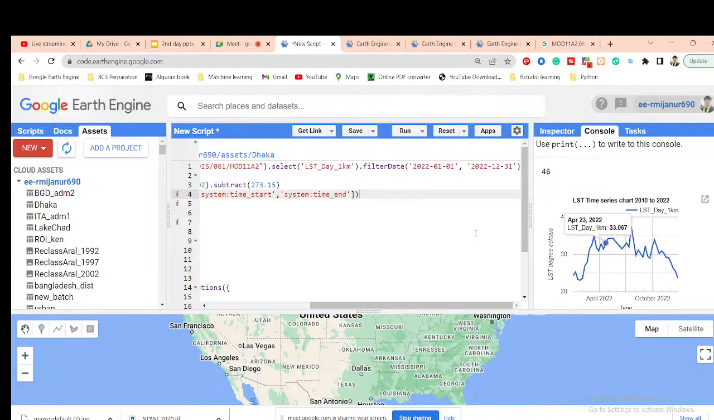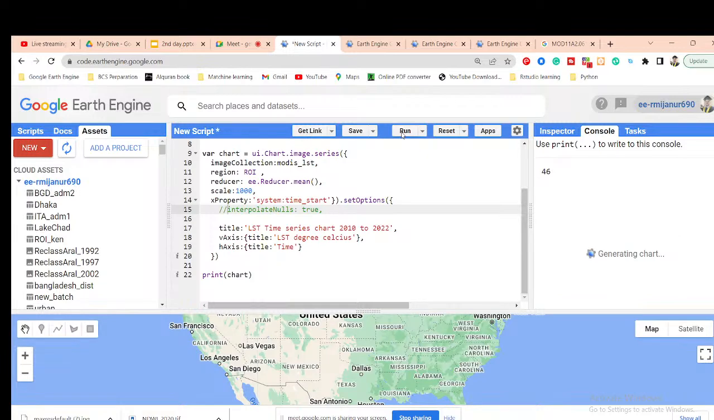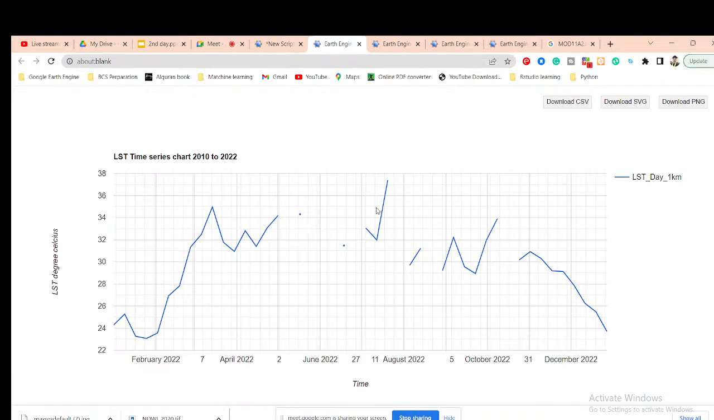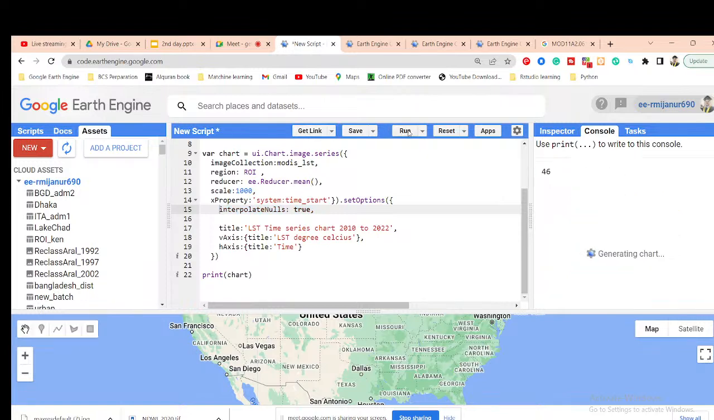But when I want to remove this function, suppose I did not use the interpolate nulls value, I simply comment this out. In this time you can see in this chart I can get some of this type of breaking line. You can see this type of breaking line here. That means for those times images are not available, right? Yeah. That's the reason there is a null value. But when I put this interpolate nulls value, then it automatically displays this type of chart.